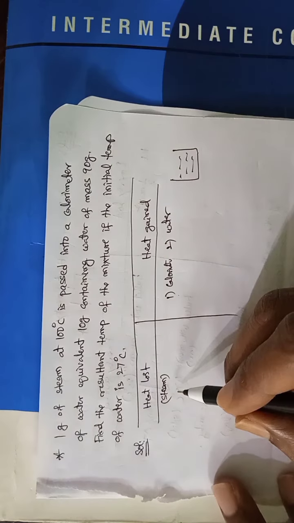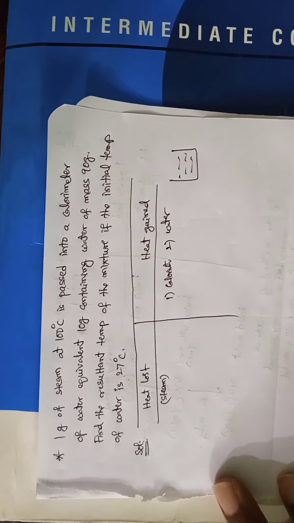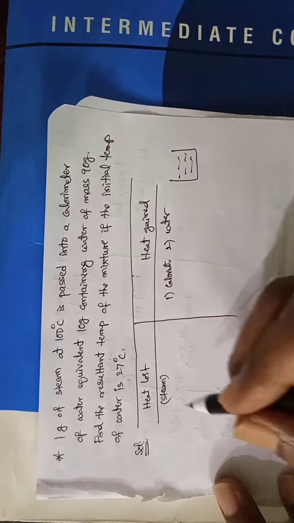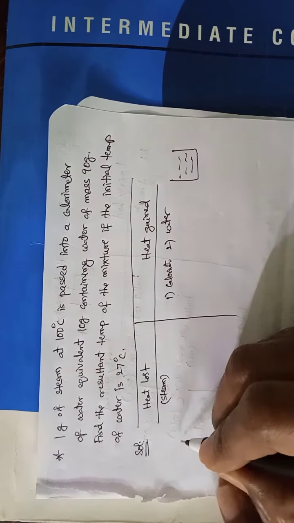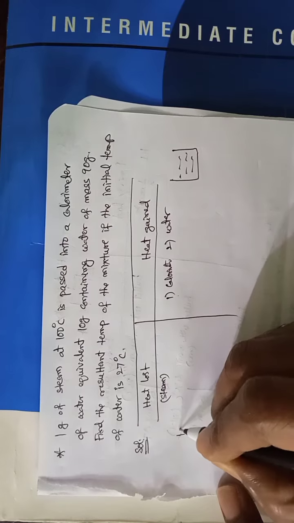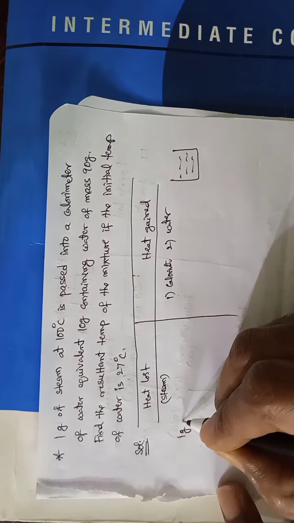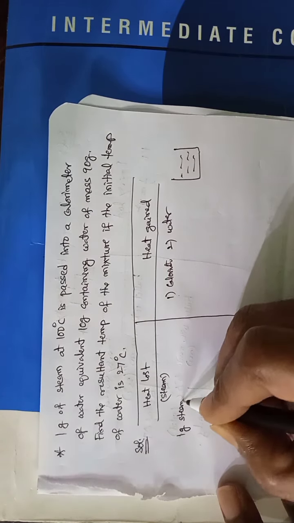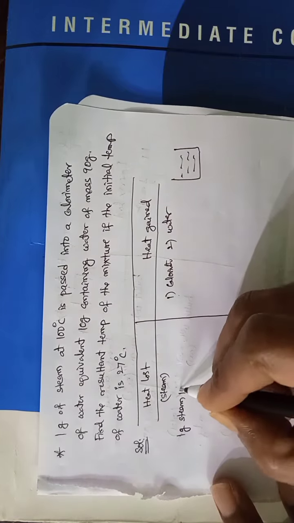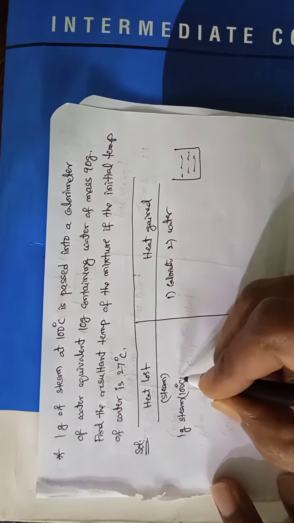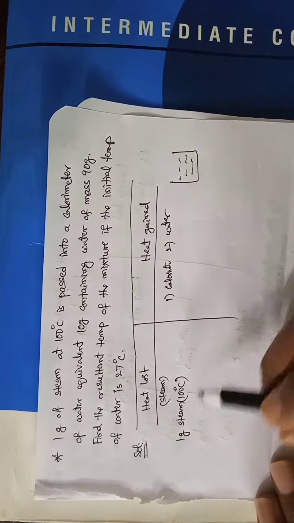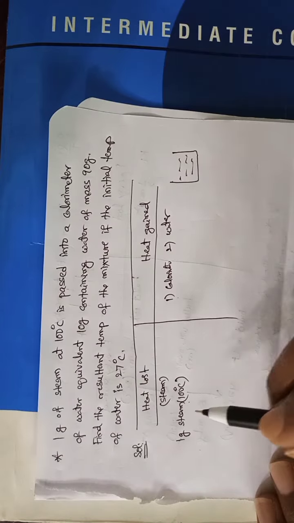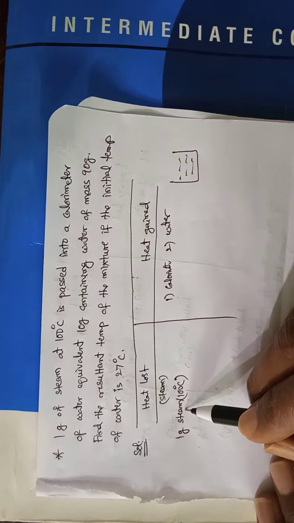Now, as far as steam is concerned, let us find the heat lost. First we have 1 gram steam and it is at 100 degrees centigrade. So this is sent into water and this is water vapor.